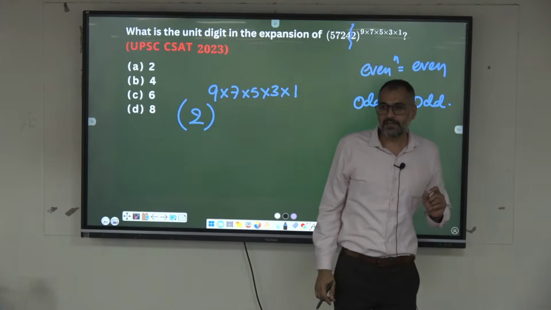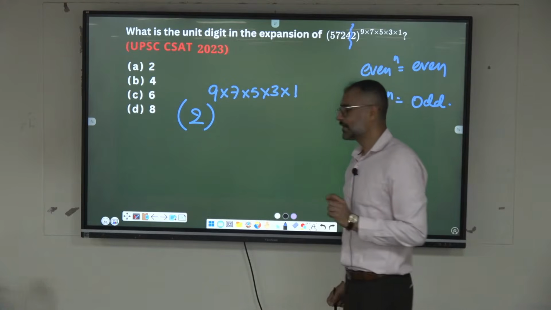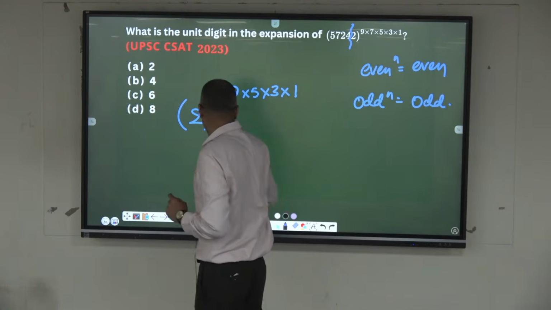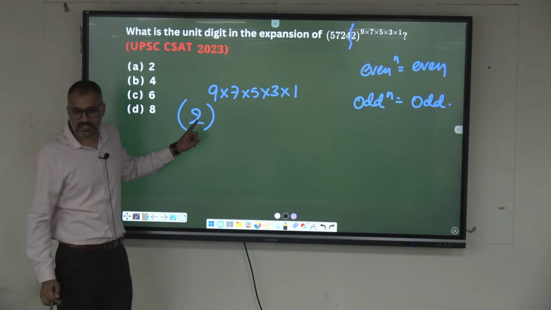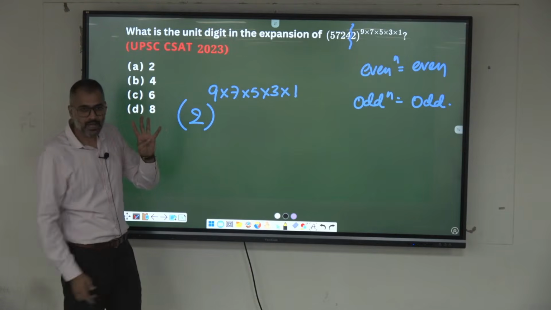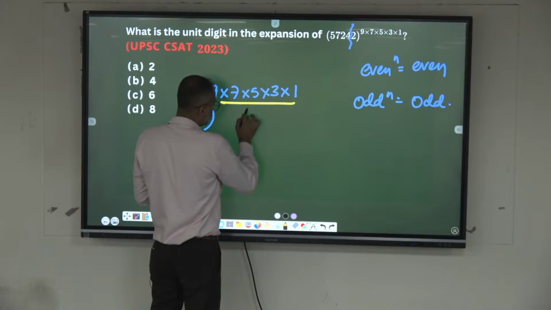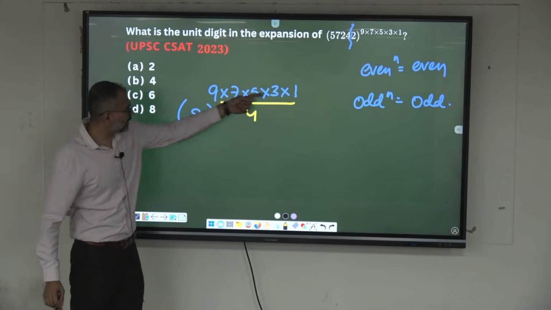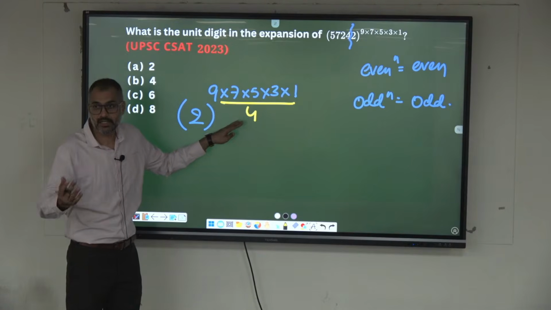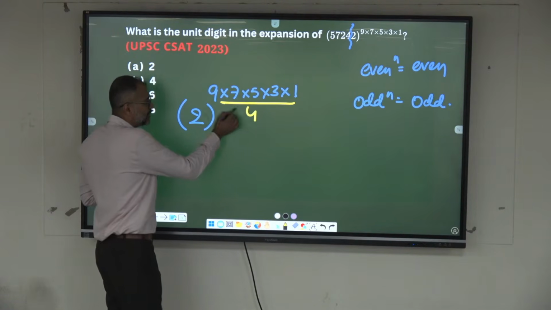Is it possible to get 5? No. So it has to be an even number here. Okay, what is the cycle of 2? 4. I have to divide this by 4. You can multiply all this and divide by 4, or else, you can take each and every term and divide by 4.